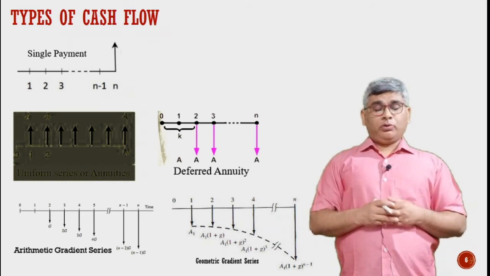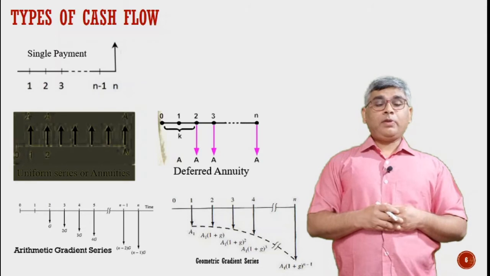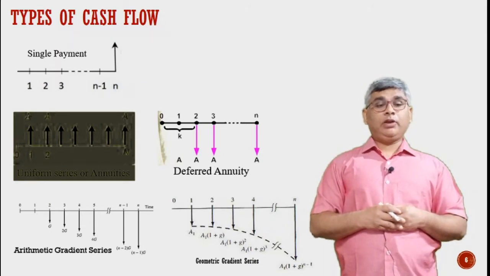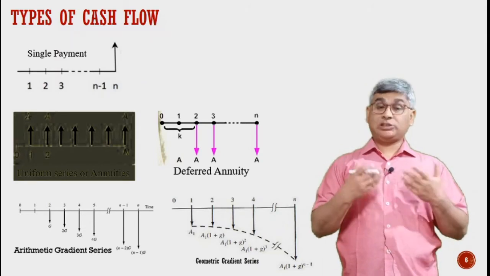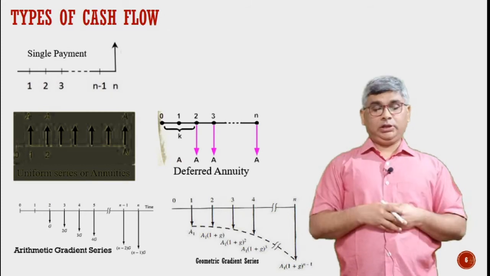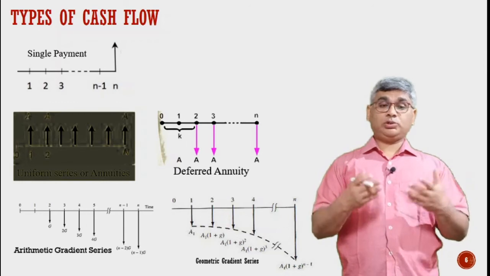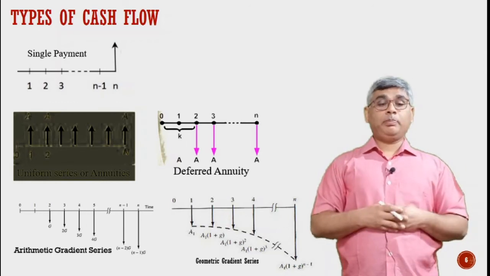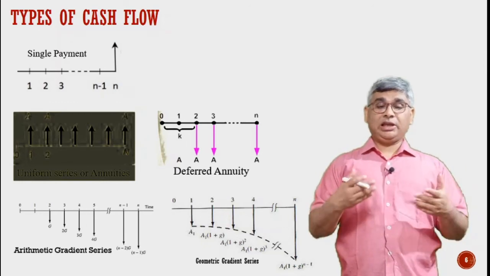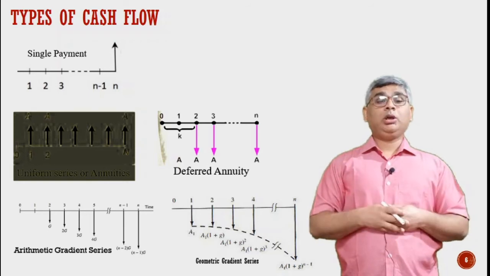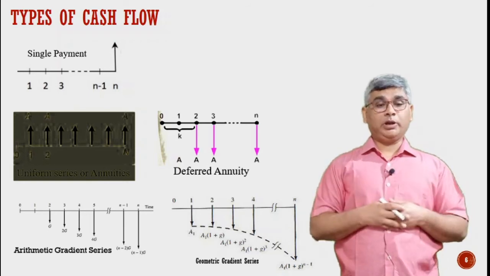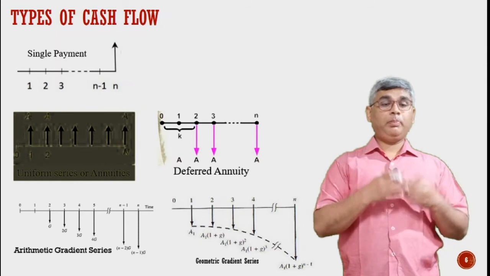Then apart from this, we have a series where, for example, the amount is spent on maintenance of any vehicle. Initially we don't require any, or there is no investment on maintenance, but as the vehicle or the gadget grows older, we require a higher amount of money on its maintenance.